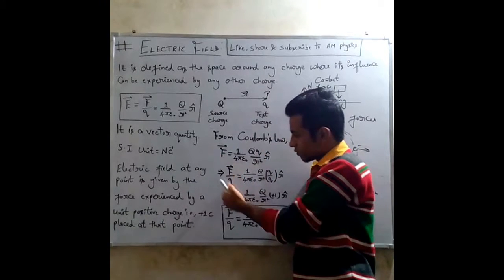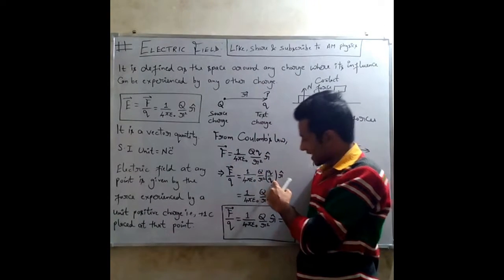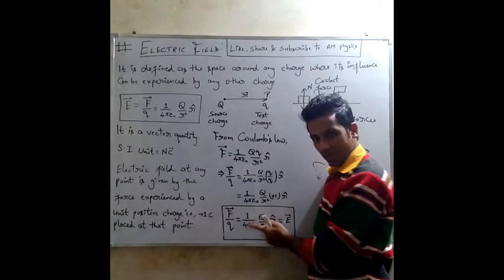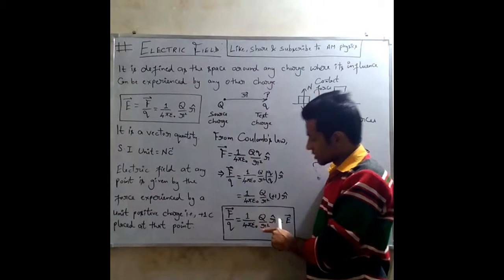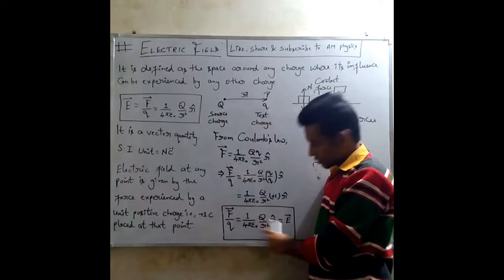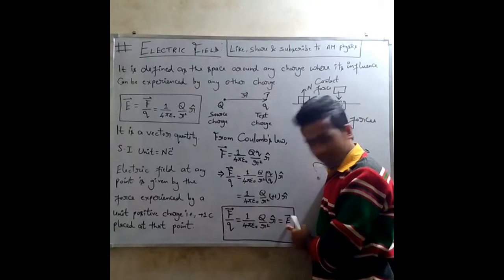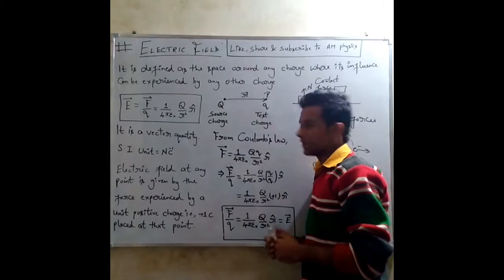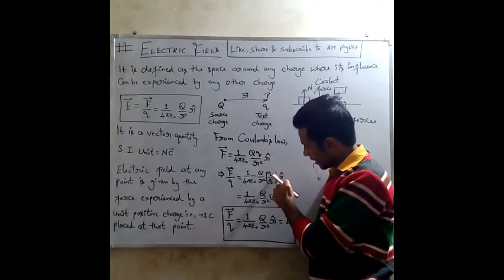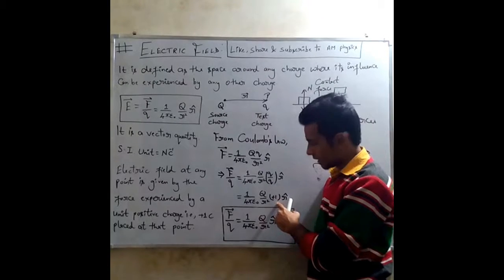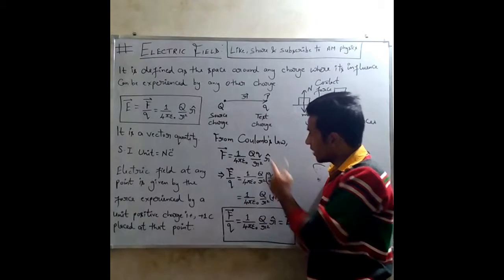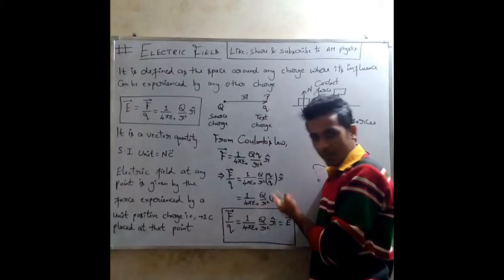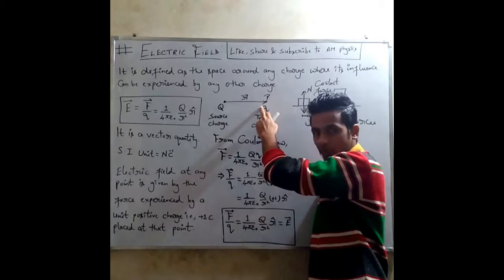If we divide this force by the test charge, the q's get cancelled and we get a +1 here. Now you can see that this expression depends on Q, the source charge, and on the distance. That's what our electric field is. So you can say that electric field is the force experienced by a unit positive charge. Why? Because here the q's get cancelled and we get a +1 here. This is nothing but Coulomb's law, where we have replaced this charge by +1. So this is the force experienced by a unit positive charge placed at this point.